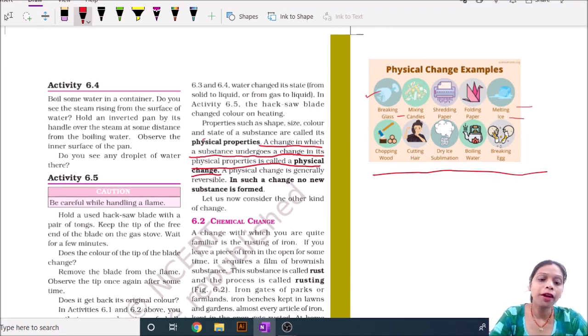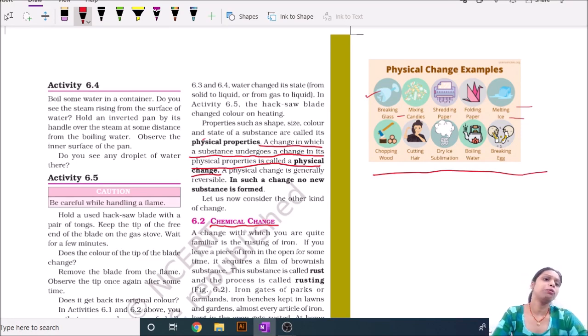Okay. And now I am going to discuss the next change, whose name is chemical change. Actually, chemical change is a change when a new substance is formed and the character of the substance is fully different from the previous substance. It is called a chemical change.